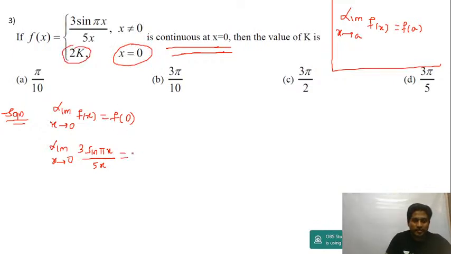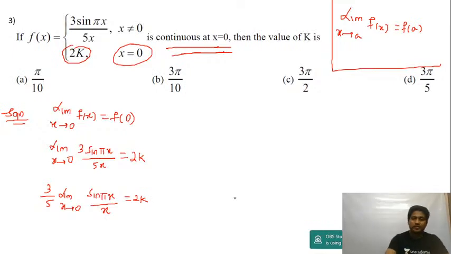So this will be equal to 2k. Alright, I'm going to take 3 by 5 out because it's a constant now. Limit x tending to 0 of sine pi x divided by x is equal to 2k.